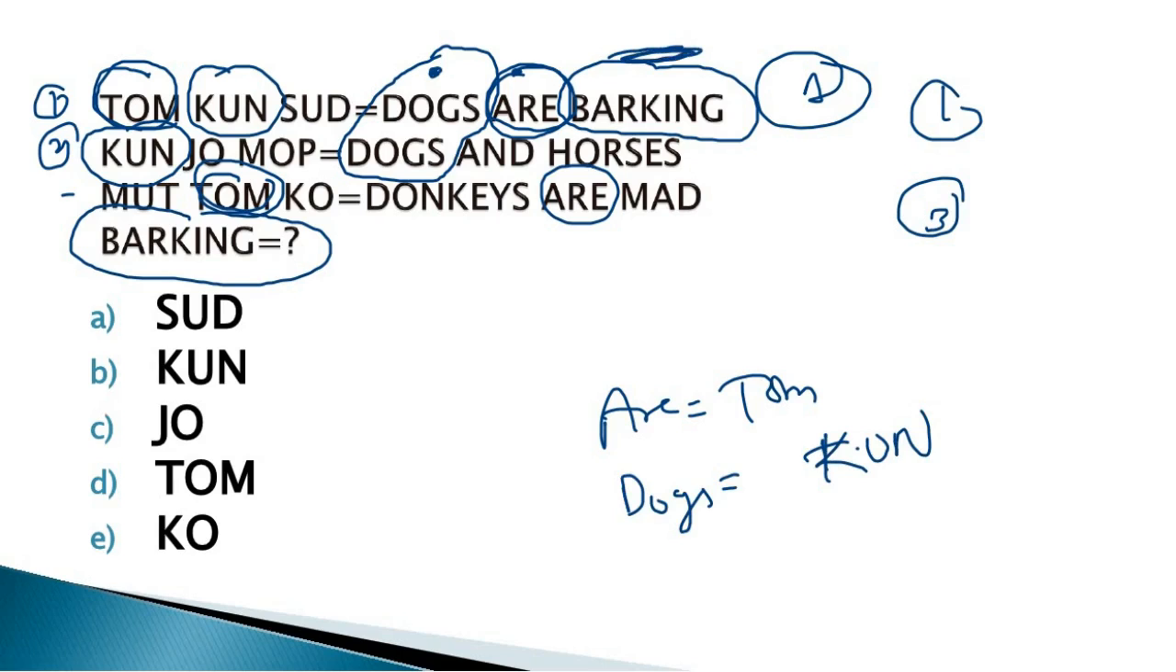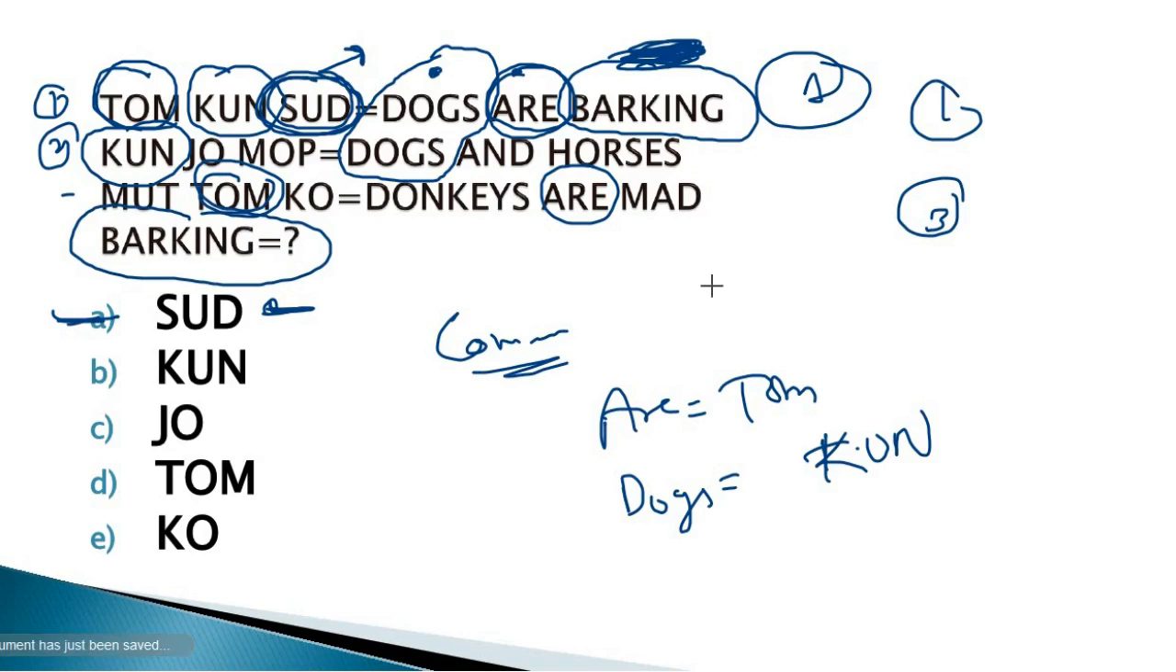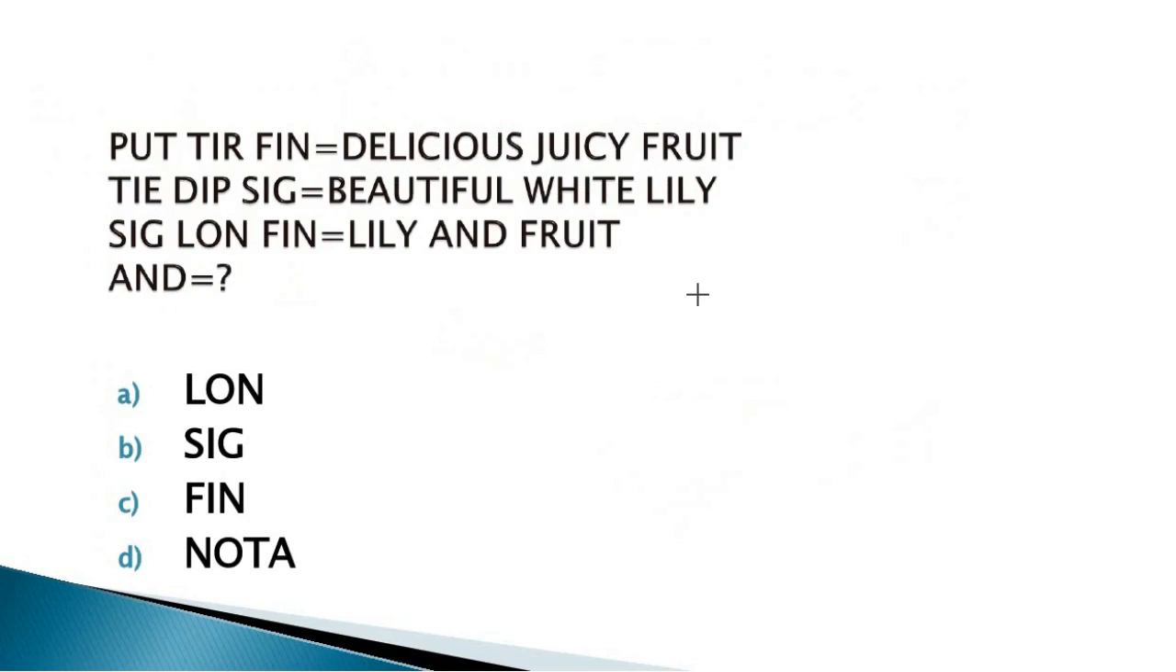And barking is alone in statement 1, and SUD is the only remaining coding. This is the answer for this question: the answer for barking is SUD. Clear? If you have any problem, please comment. Okay, I will reply.